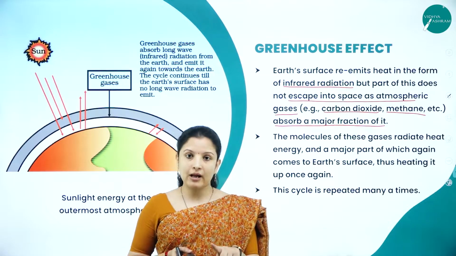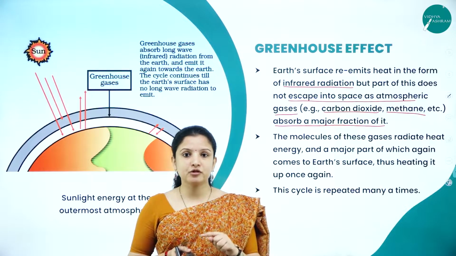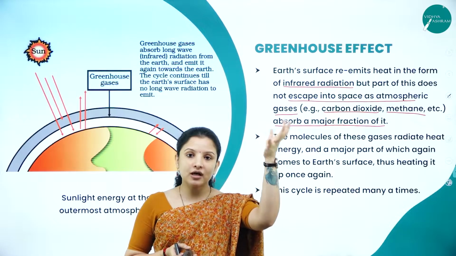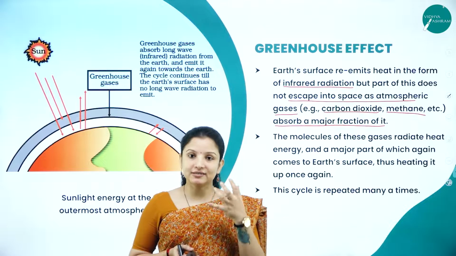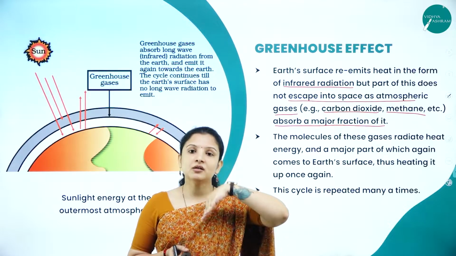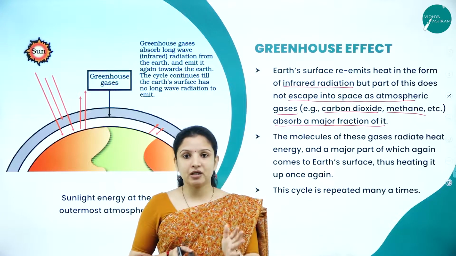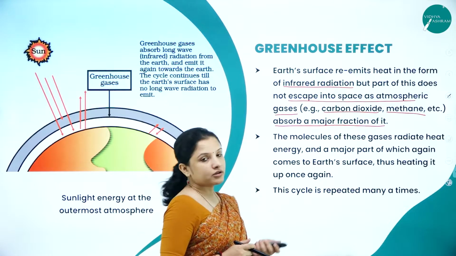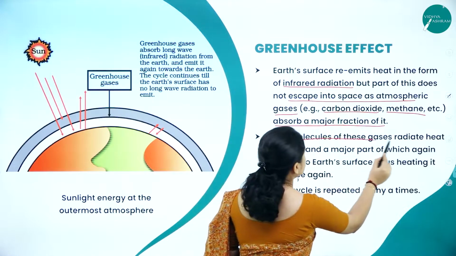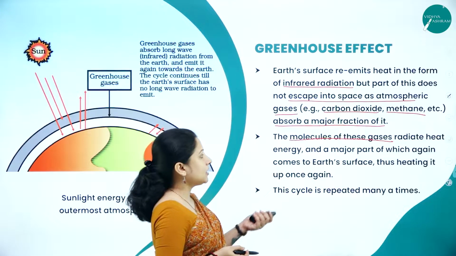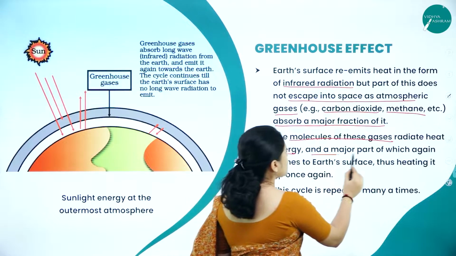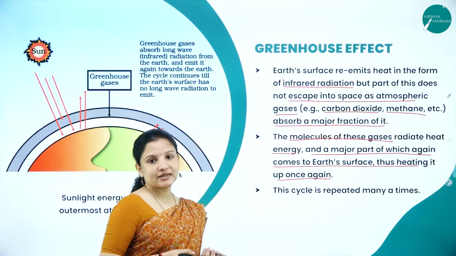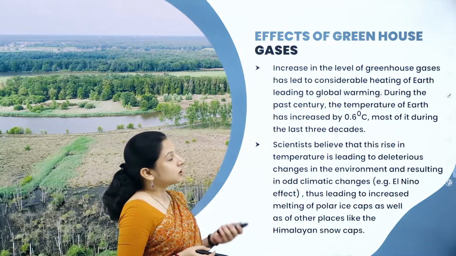But nowadays what is happening is, because of extreme pollution, the amount of carbon dioxide and methane in the atmosphere is increasing. Therefore, the absorption of the sun's radiation by these gases is increasing. Therefore, the reflecting back of the radiation has become minimal, and therefore the temperature of the earth has started to increase. So, the molecules of these gases, that is carbon dioxide and methane, radiate heat energy, and a major part of it again comes to the earth's surface, thus heating it up once again. So this cycle gets repeated many times.